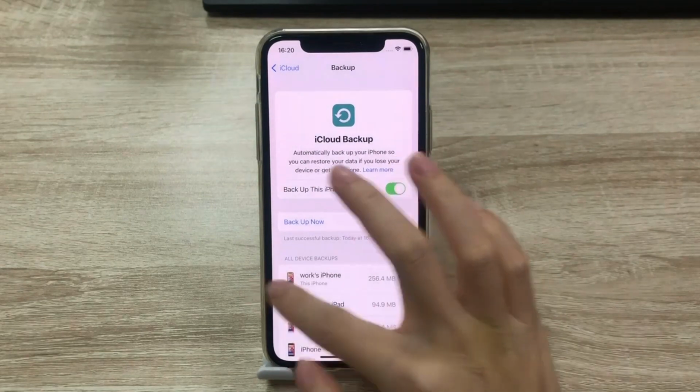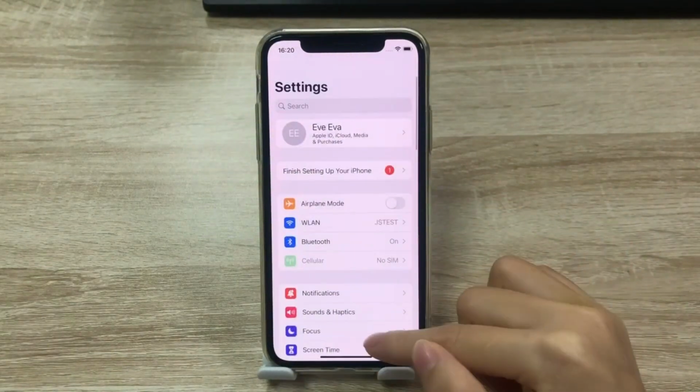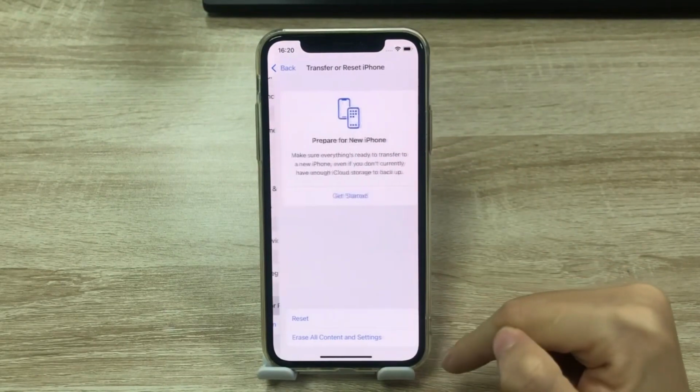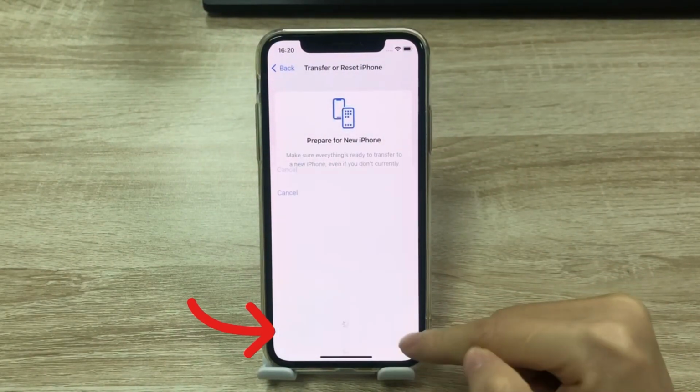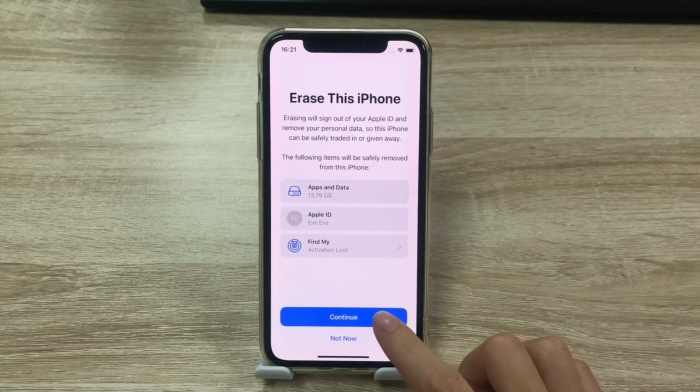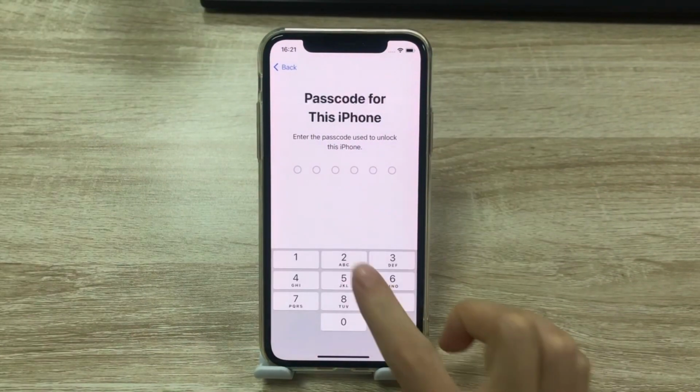When the backup is finished, go back and tap General. Tap Transfer and reset iPhone. Click Erase all content and settings. Tap Continue, and enter the iPhone passcode.